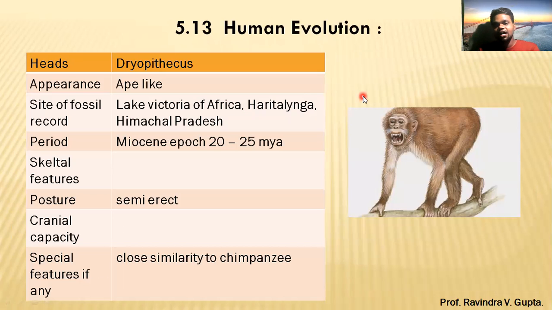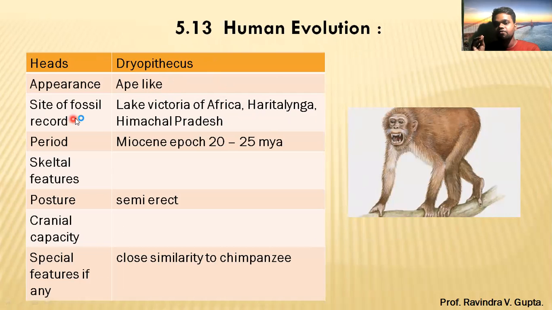So now we will start with the first part, that is human evolution. The first one is Dryopithecus. In appearance it is ape-like, which you can see in this picture. It shows the characteristics of an ape.